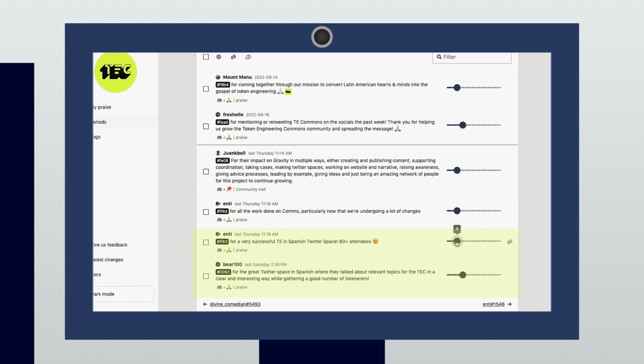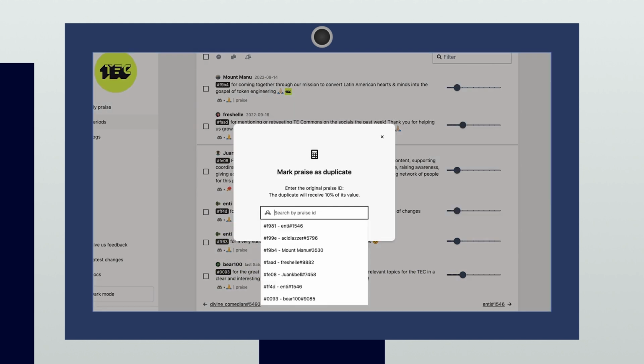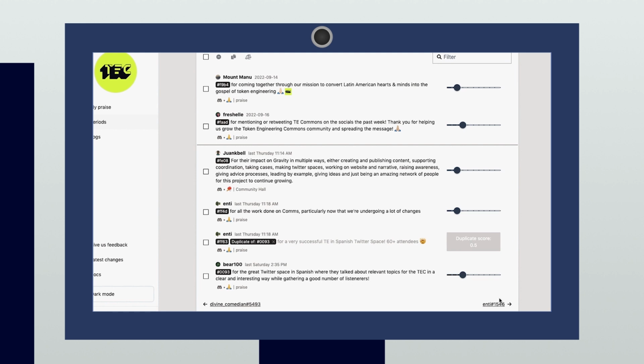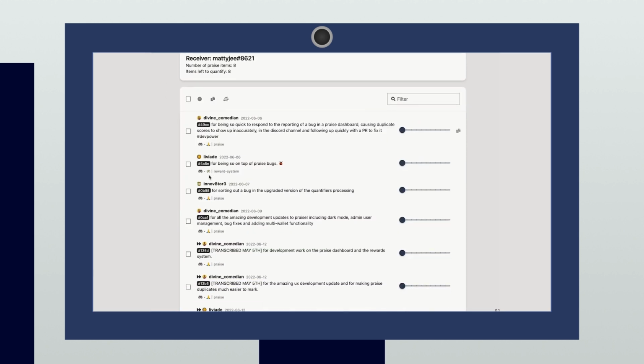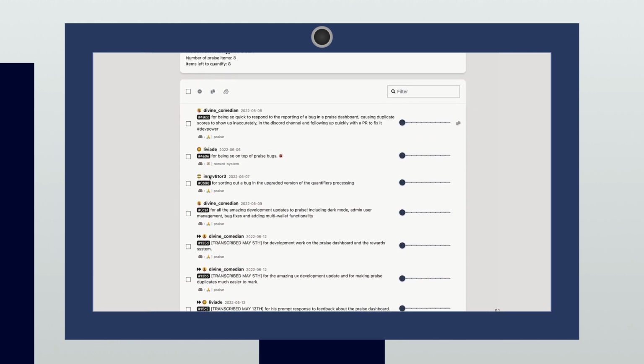Since praise is subjective, it is important that quantifiers choose to score each issuance based upon their own consistency of perceived impact. Quantifiers may often find that there are multiple praises for the same contribution. In this case, it is the role of quantifiers to mark such praises as duplicates. Quantifiers can either manually enter the duplicate or check each issuance and mark the duplicate button at the top of the page.